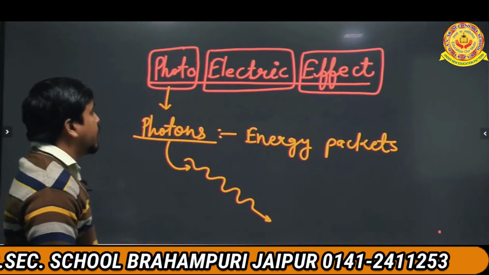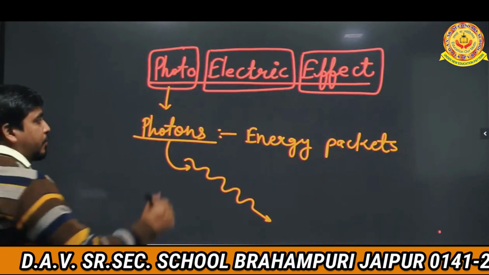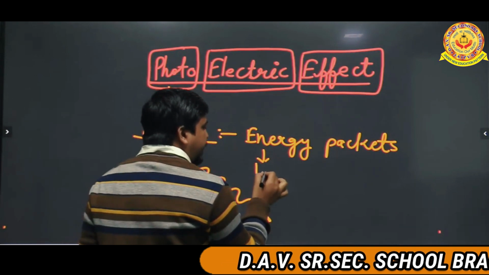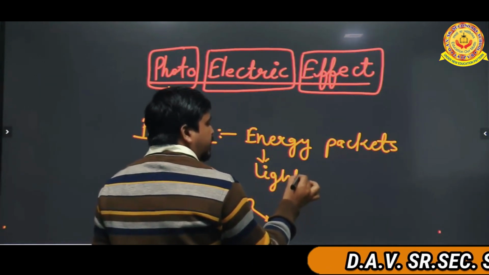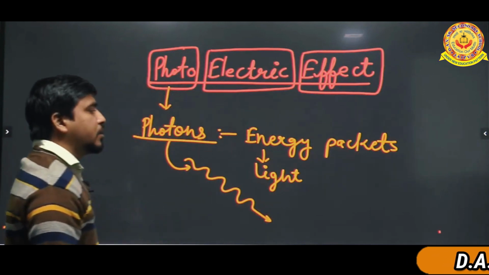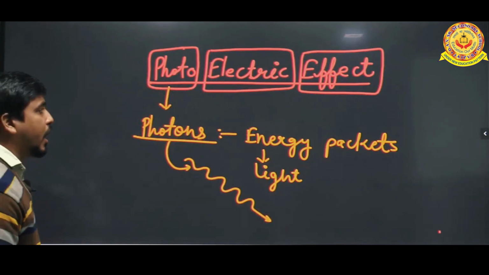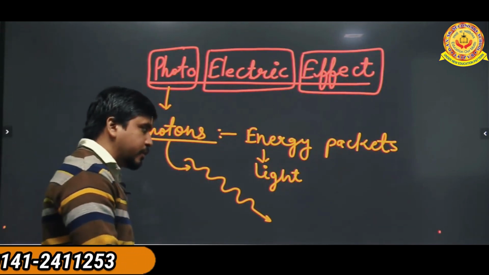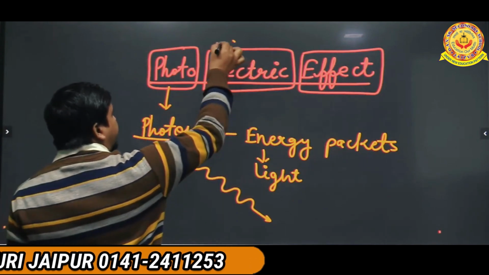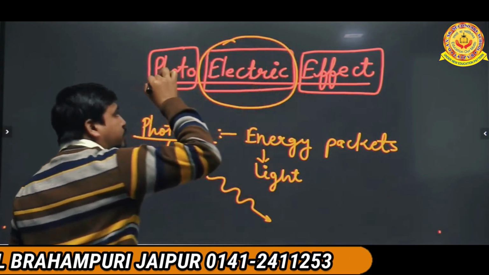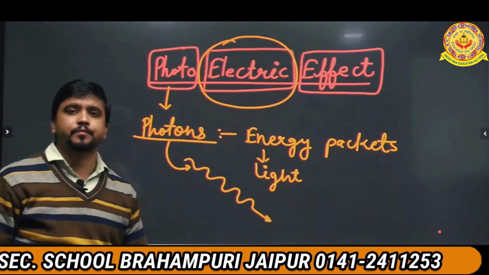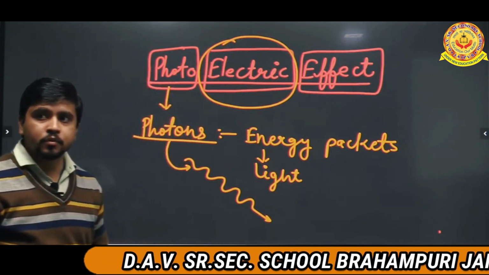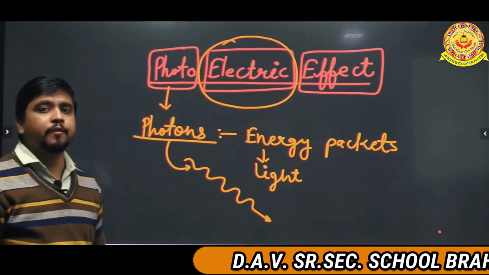Is it okay? Now we are coming to the topic. Photons means energy packets, and which type of energy? The energy is light energy. The light energy packets are coming from the sun to the object. Now coming to the object, we are coming to the second word, electric. Electric means effect of charge.